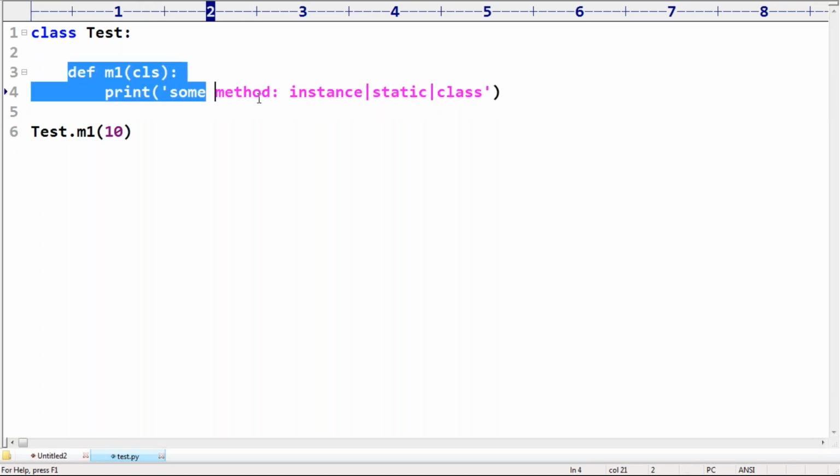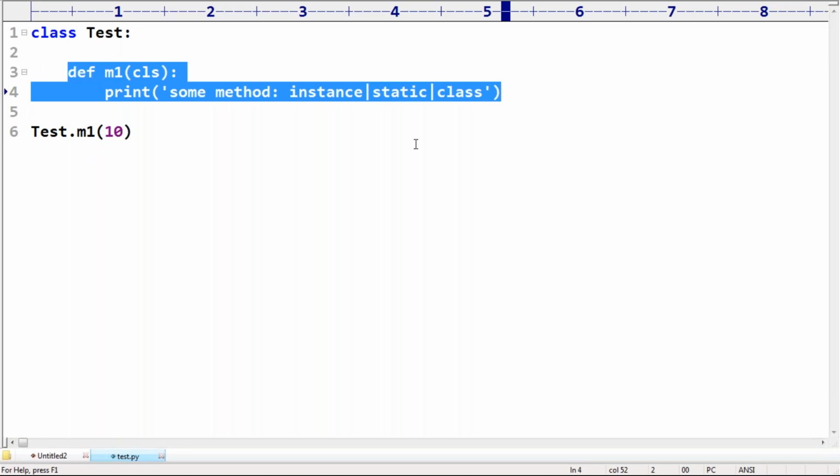You didn't use the @classmethod decorator. If you are not using the @classmethod decorator, then it will never be a class method. For a class method, the @classmethod decorator is mandatory. Remember that.